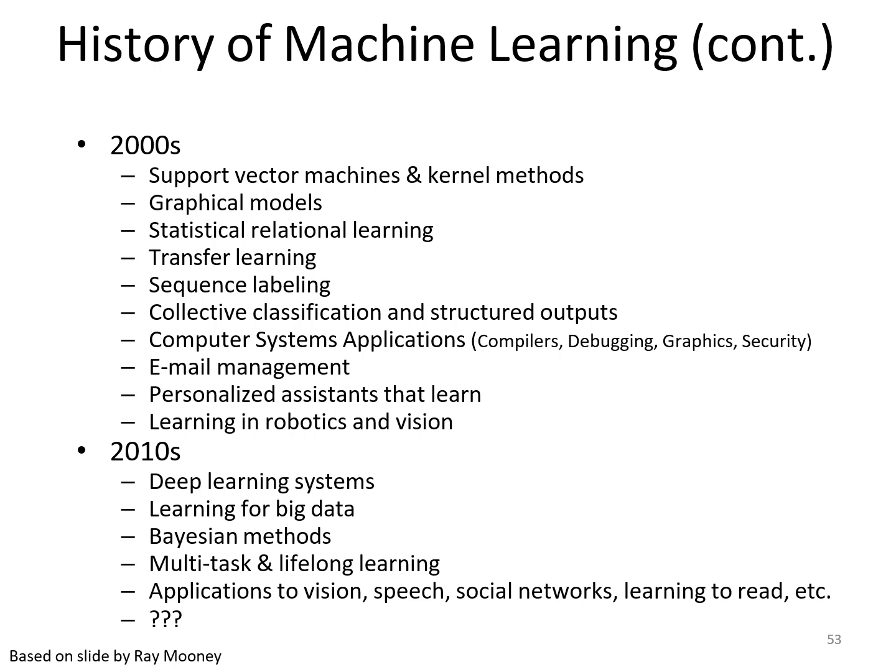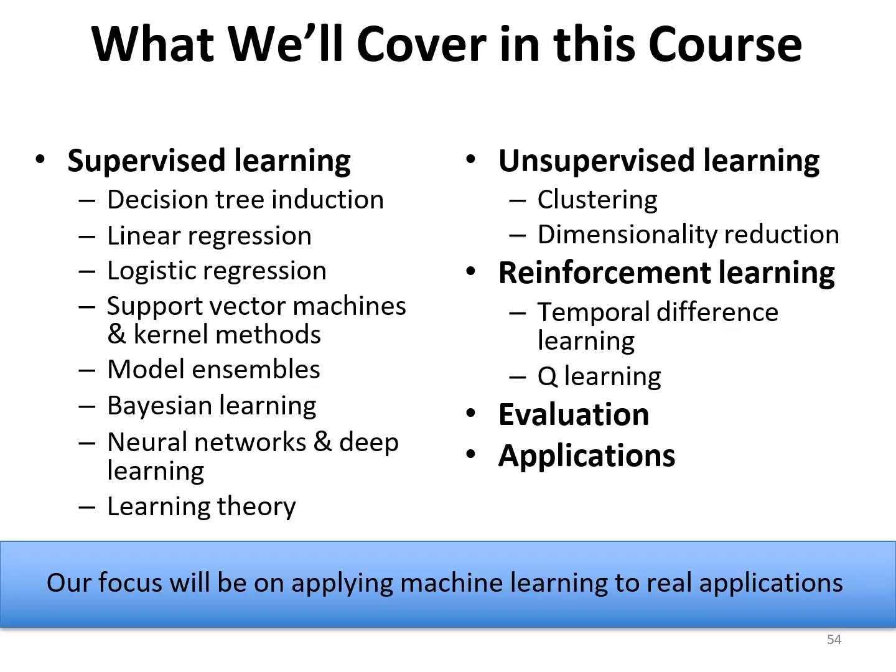And in 2000, advanced techniques were improvised for transfer learning, sequence labeling, personalized assistants, learning robotics and vision. In 2010, the deep learning methods and systems were introduced, along with learning from big data and Bayesian networks and methods. So these are the up-to-date developments in the history of machine learning. The next slide will focus on the following topic.